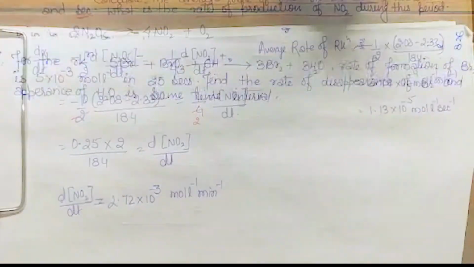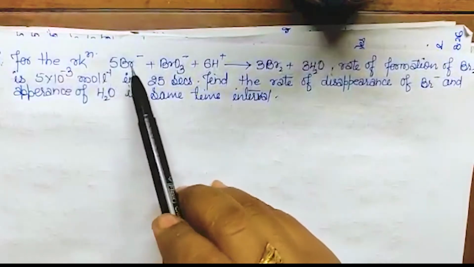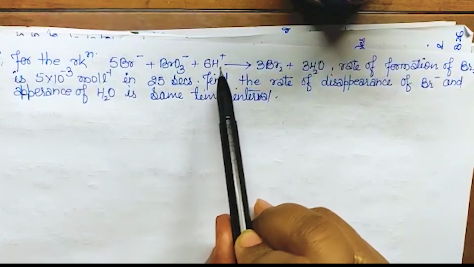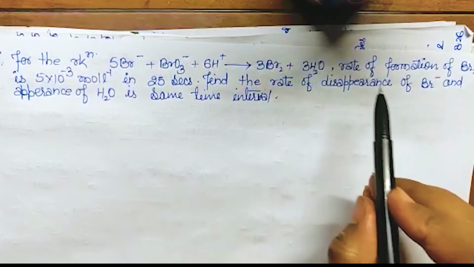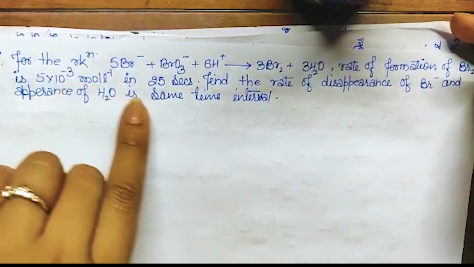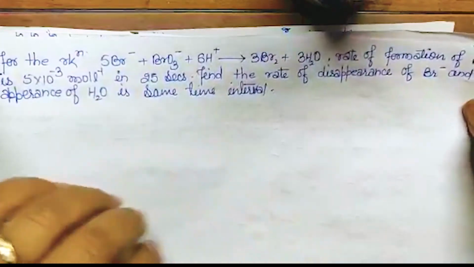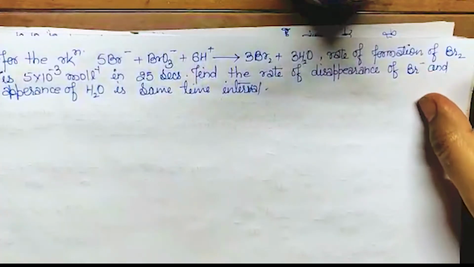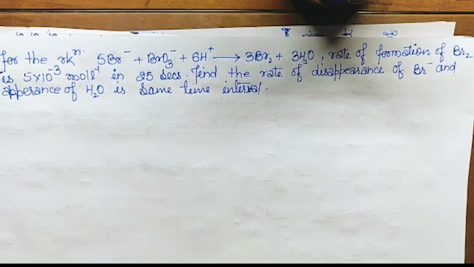Okay, here is another question. 5 Br minus plus BrO3 minus plus 6H plus gives 3 Br2 plus 3H2O. The rate of formation of Br2 is given in 25 seconds. You have to find the rate of disappearance of Br minus and the appearance of H2O in the same interval. So what you have to do?